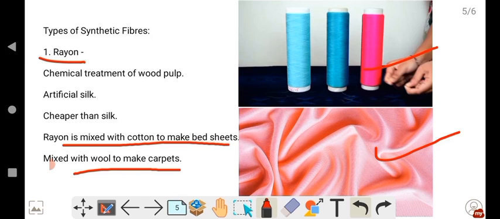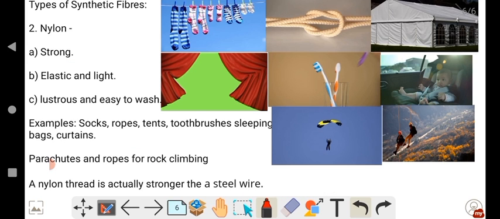Then moving to another example, that is nylon. You might have heard these things, rayon, nylon, whenever your mother goes to the shop to purchase clothes. The shopkeeper will explain in detail, this is nylon fabric, this is rayon fabric, this is silk, this is wool. In that way you might have heard about the different fabrics. How they are prepared, you will be learning now. So the next example is nylon.